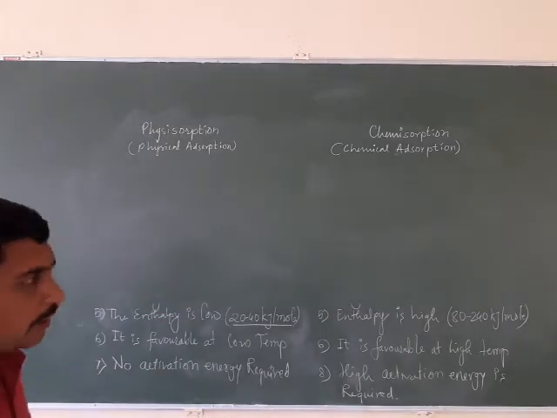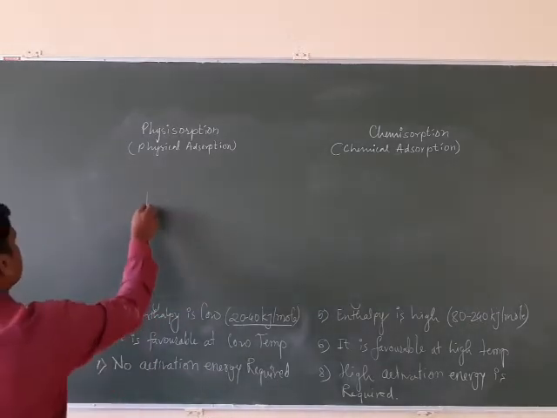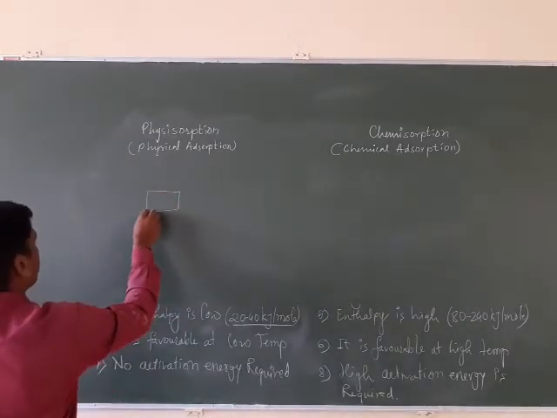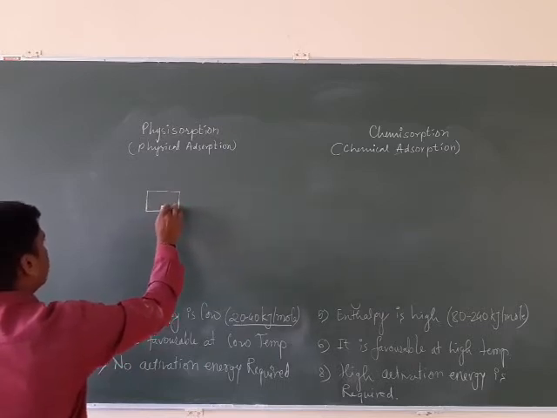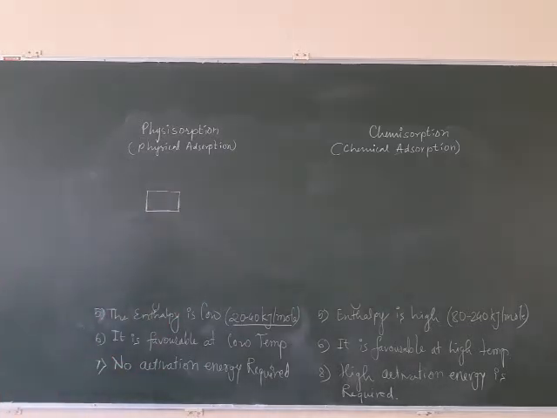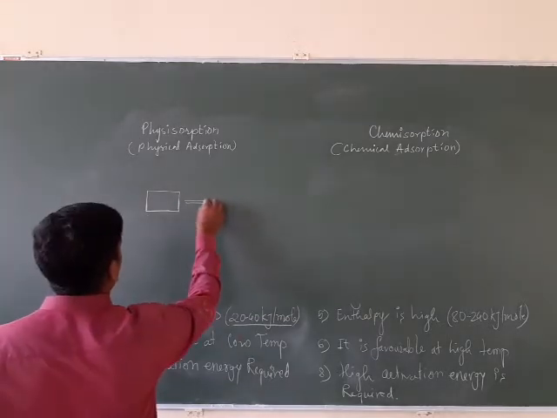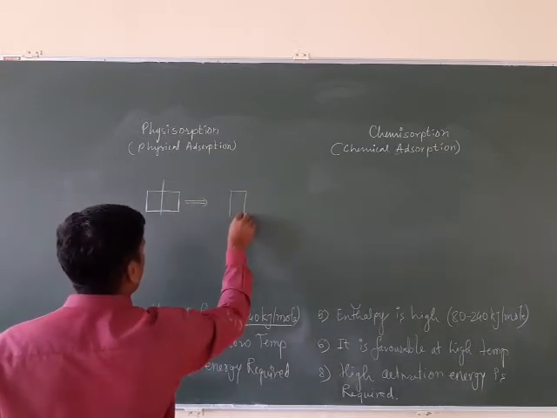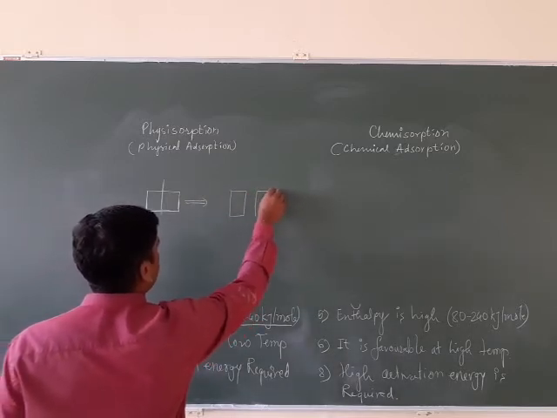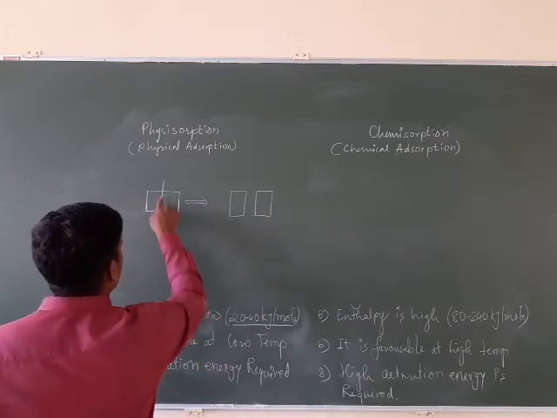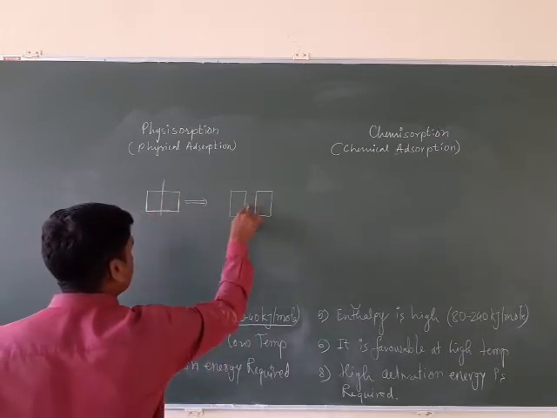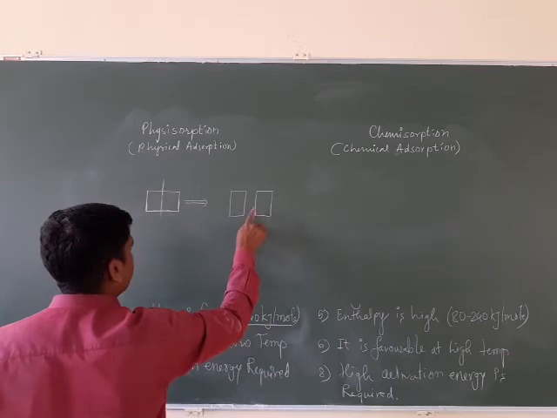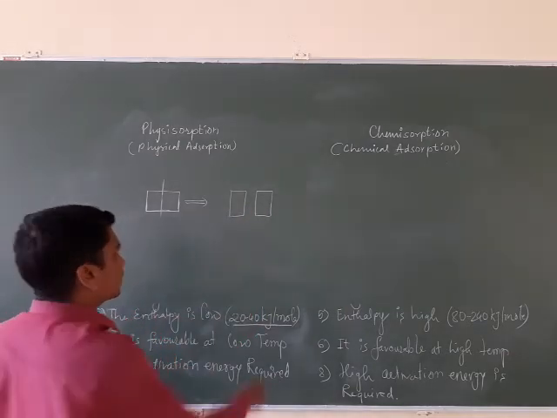For example, consider this is the cube on which we are trying to adsorb the thing. Now if we divide this cube into two parts, what happens? We get these two. The surface area of these two will increase.